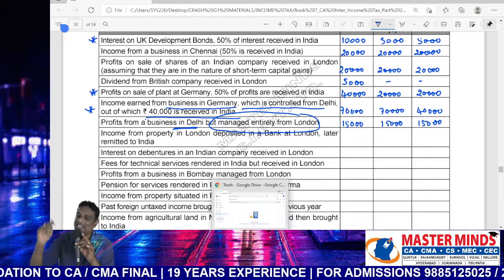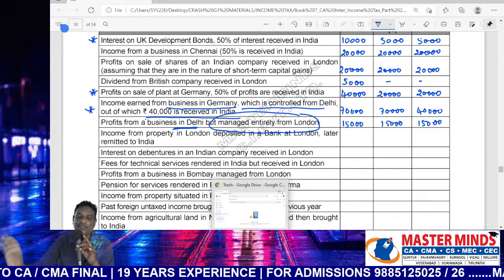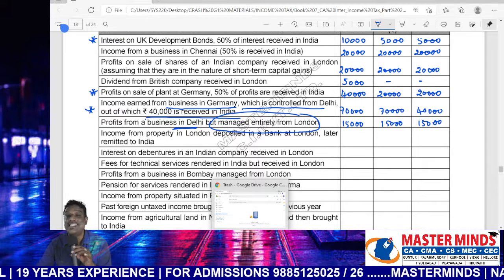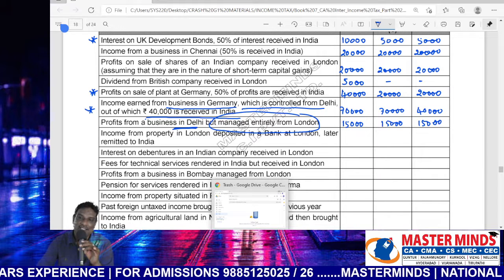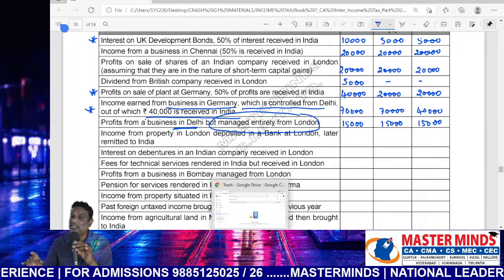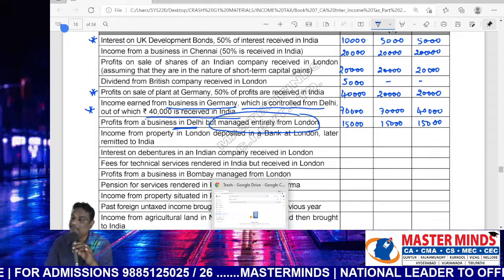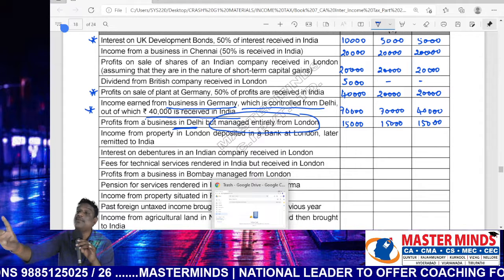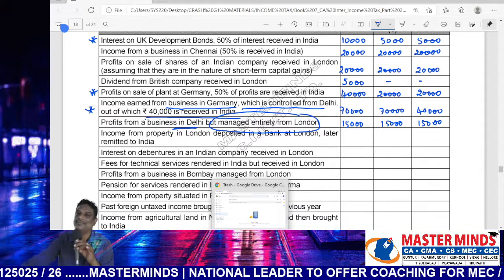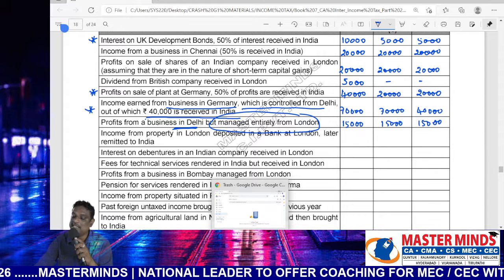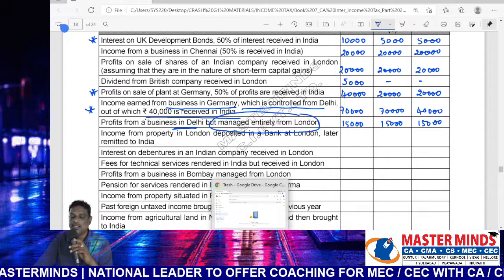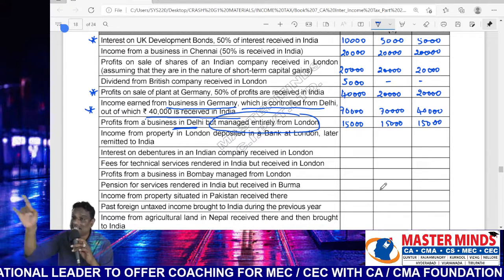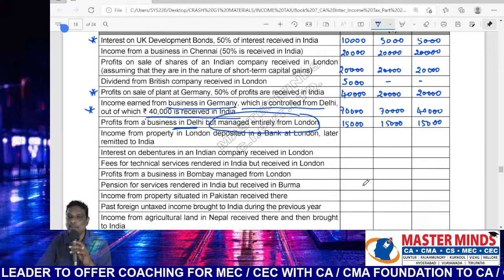Even if control is located outside India, it will be taxable in the hands of all assessees, irrespective of the residential status. If business was located in India, then blindly taxable in all cases, irrespective of the place of receipt, irrespective of the place of control. Don't consider the control if business was located in India. So the control point is very crucial only where the business is located outside India. That's one of the important points.